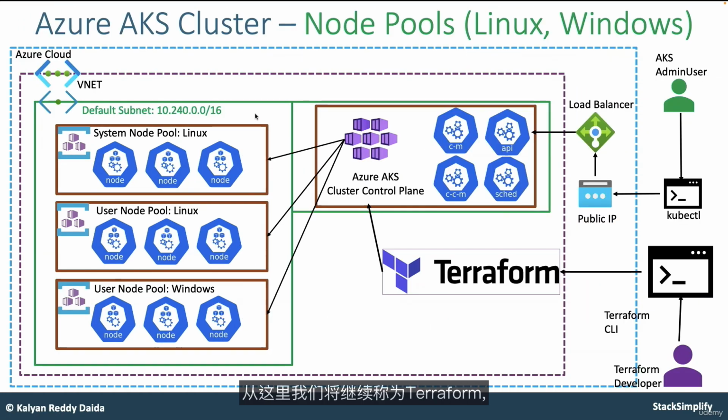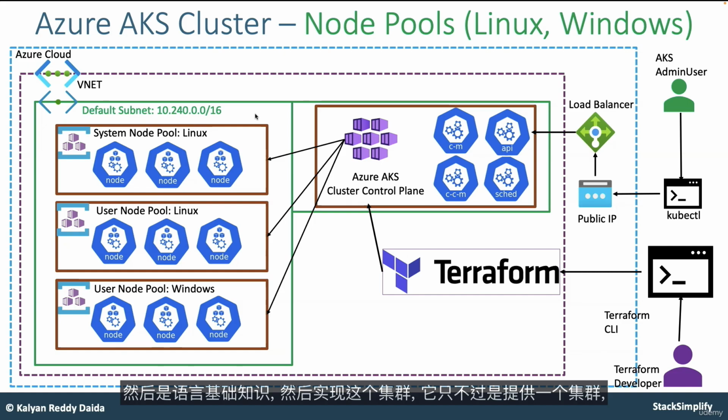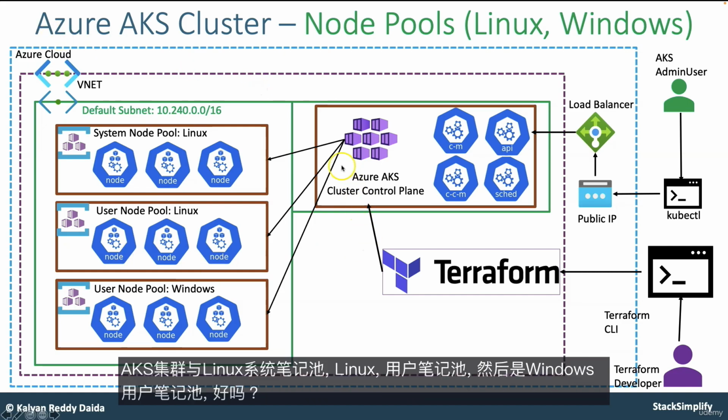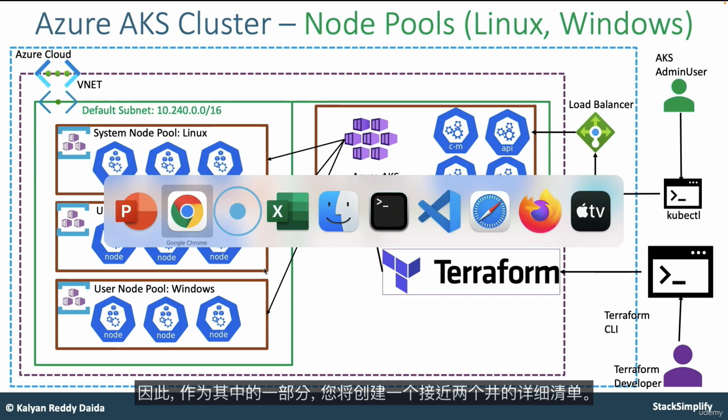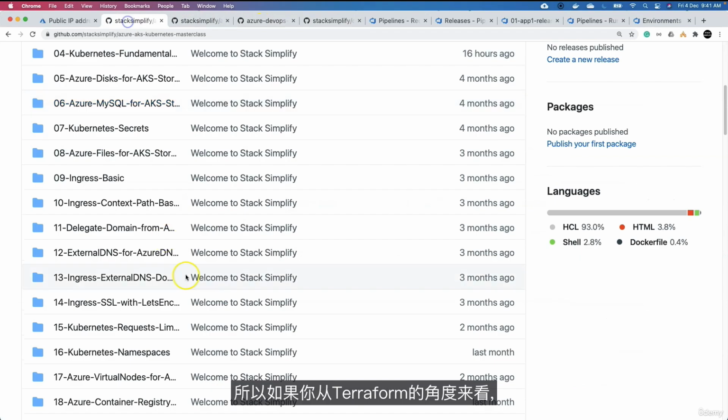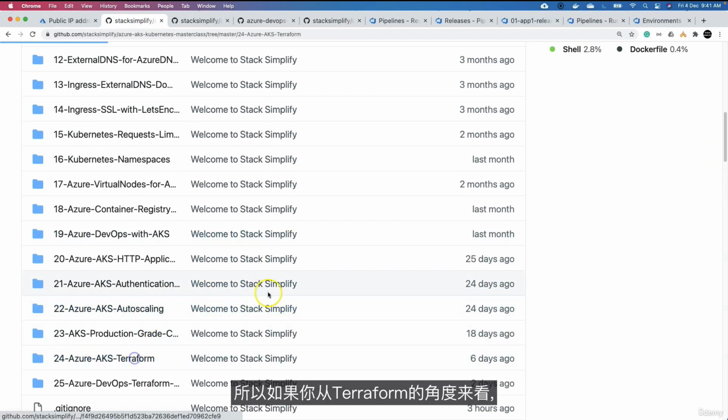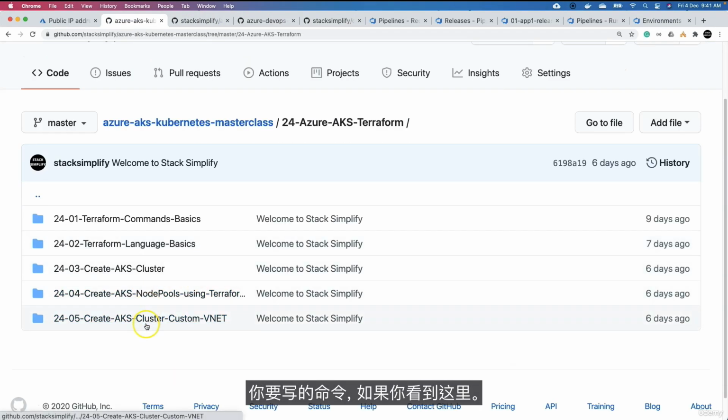From here we'll move on to something called Terraform. We'll learn the Terraform command basics and then language basics, and then implement this cluster, which is nothing but provisioning an AKS cluster with Linux system node pools, Linux user node pools, and then Windows user node pools. As a Terraform developer using Terraform CLI, you are going to provision all these things. As part of that, you are going to create close to 12 manifests in detail. So if you go here from the Terraform perspective, you are going to write the commands.